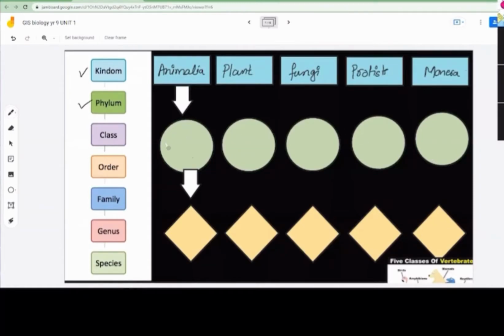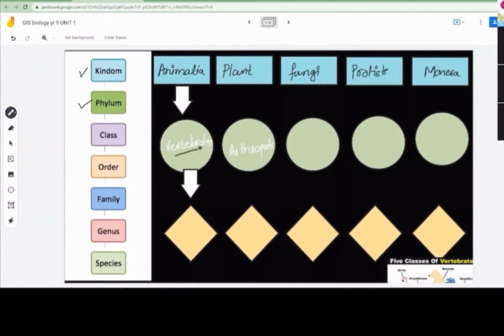The first phylum is vertebrates. Okay? And then we have arthropods. Can you see this white color or should I change it? It's not contrasting, but okay. I could change it.